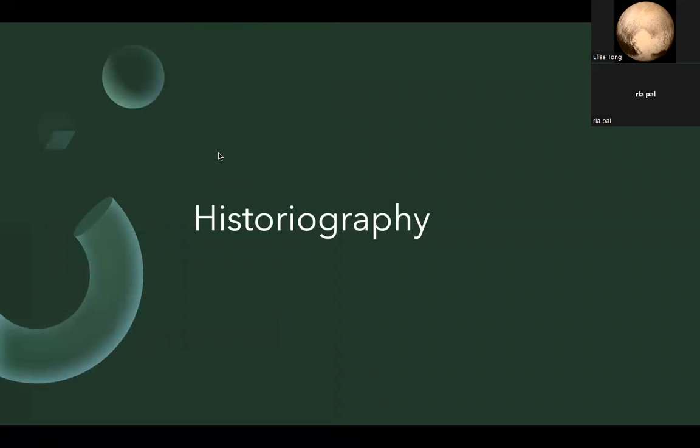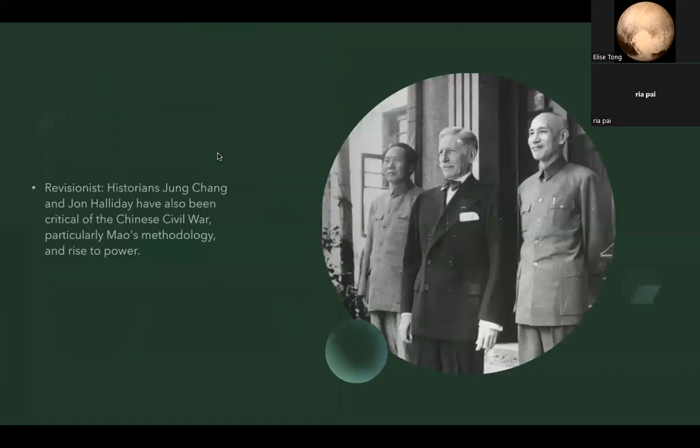Now, the historiography. It had very limited historian perspectives, but taking a look at revisionist historians, Zheng Cheng and John Halliday, they have also been critical of the Chinese Civil War, arguing that Mao's egotism and vanity resulted in a great deal of domestic violence and suffering. Both authors represent Mao as a power-hungry, egomaniac opportunist who accidentally became a revolutionary leader of a war.